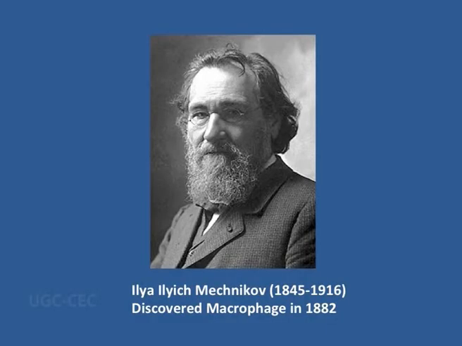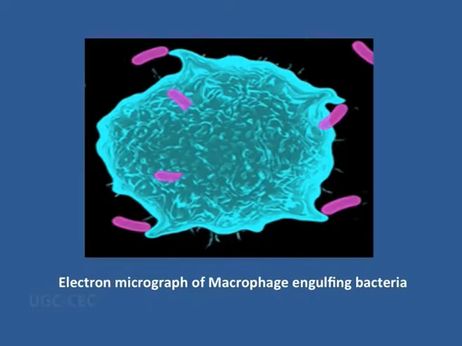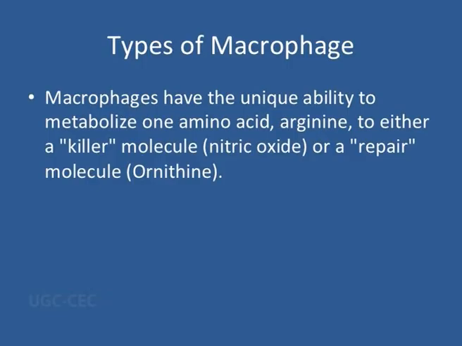Now this gentleman, Mechnikov, in 1882 discovered a very important cell, and that is called the macrophage. So when I am talking about macrophage, you should know these are present in the systemic, general system, the blood vascular system, the alimentary system. They will all have this particular macrophage. And macrophages are the phagocytes which will devour bacteria, as you can see in this electron micrograph. And they have the unique ability to metabolize a particular amino acid called arginine.